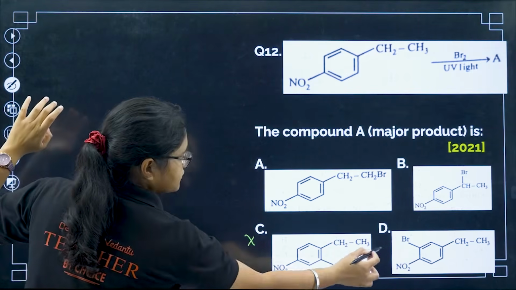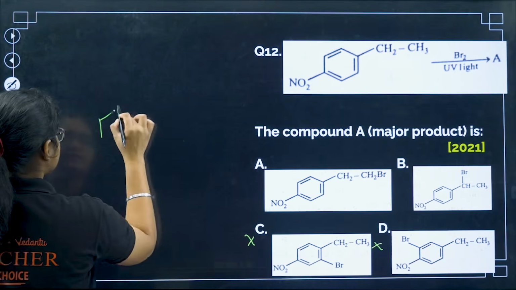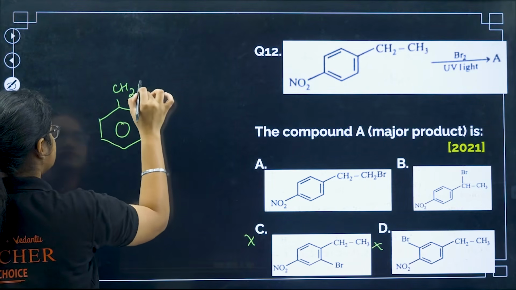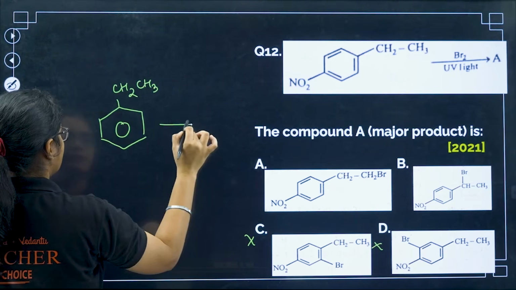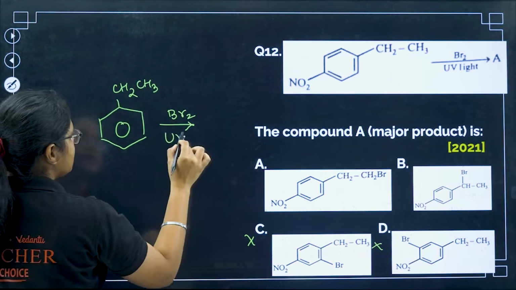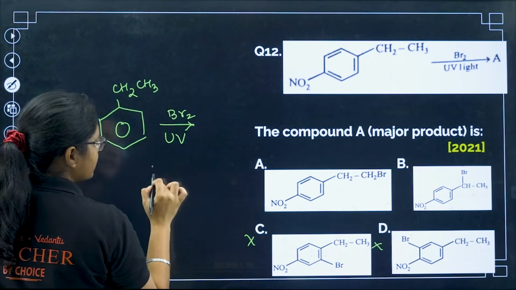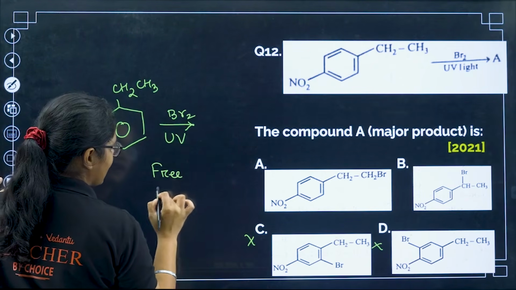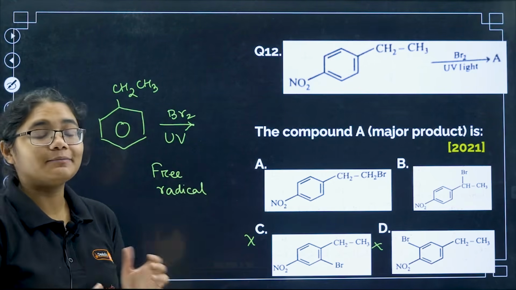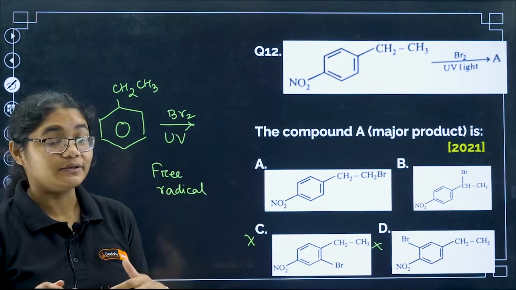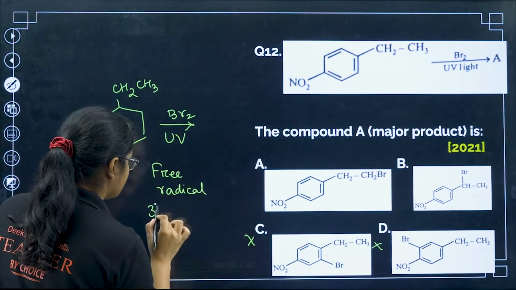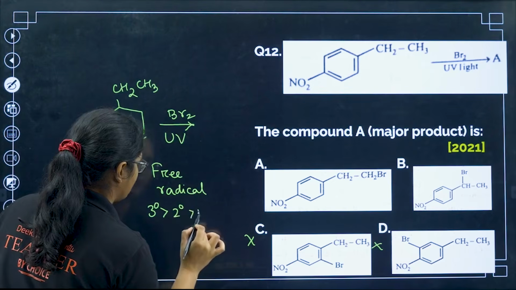Now if you see, you have this CH3, CH2, CH3, and you have bromine. What will happen here? Whenever you have UV light, it follows free radical mechanism. We have discussed this one. If it follows free radical mechanism, the major product will be from the most stable radical formed. So here also we have the order 3 degree, 2 degree and 1 degree.